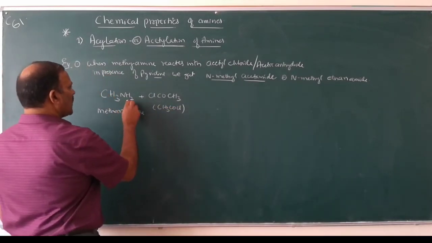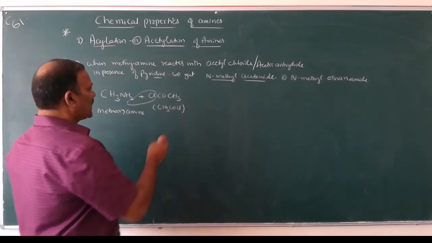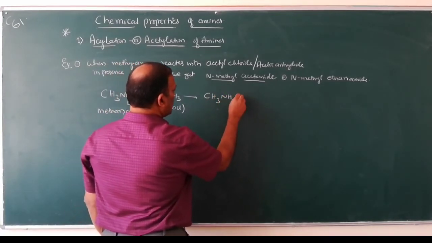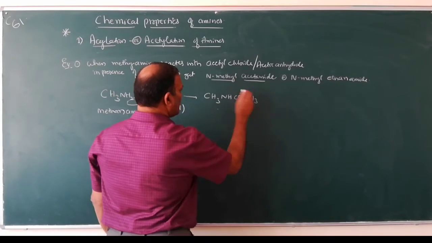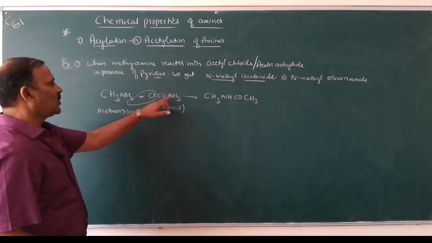What happens? One H combines with this Cl, and what you will get is CH3NHCOCH3.